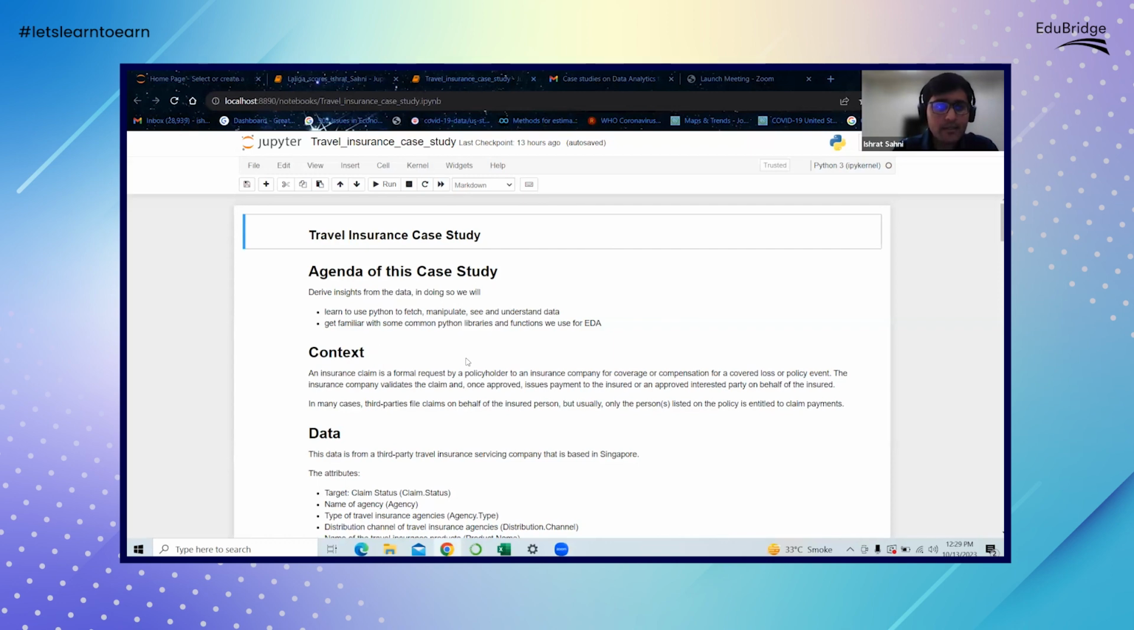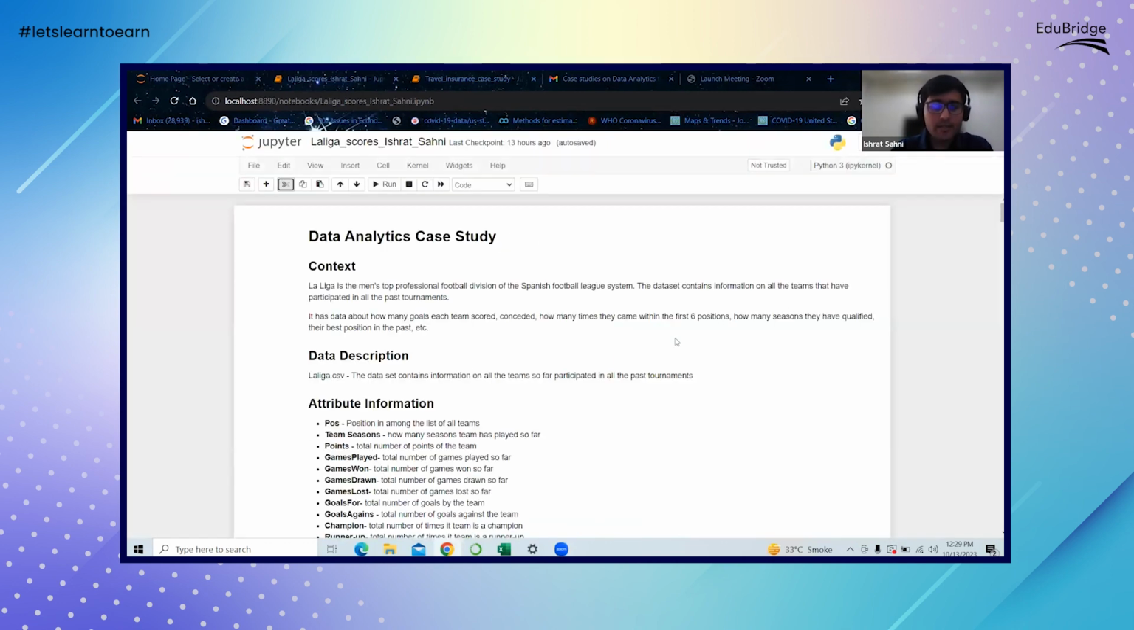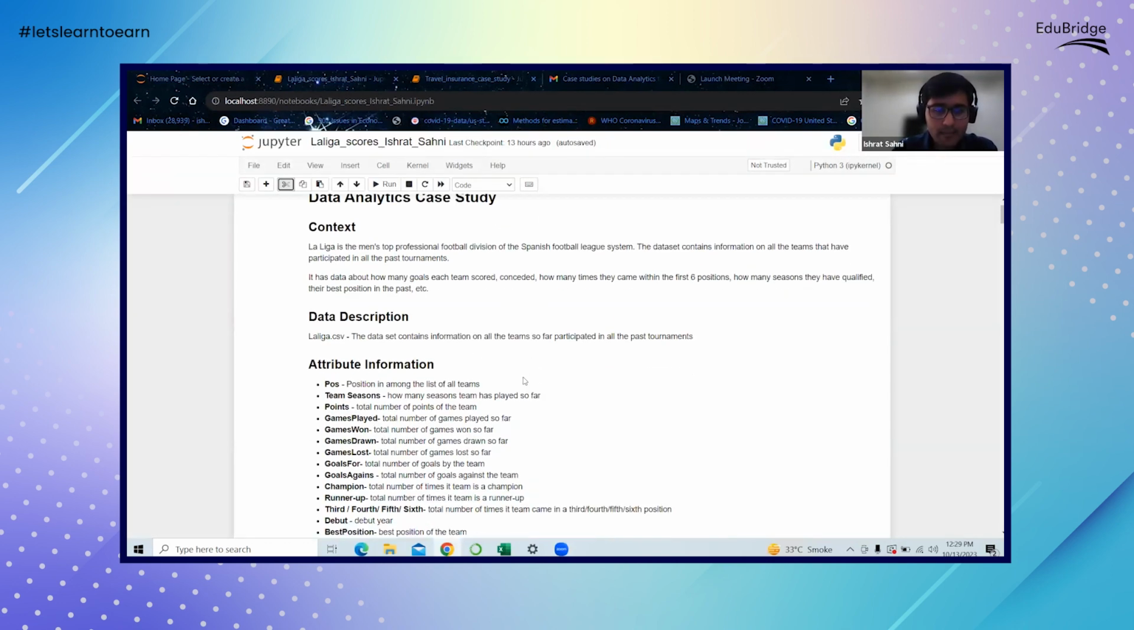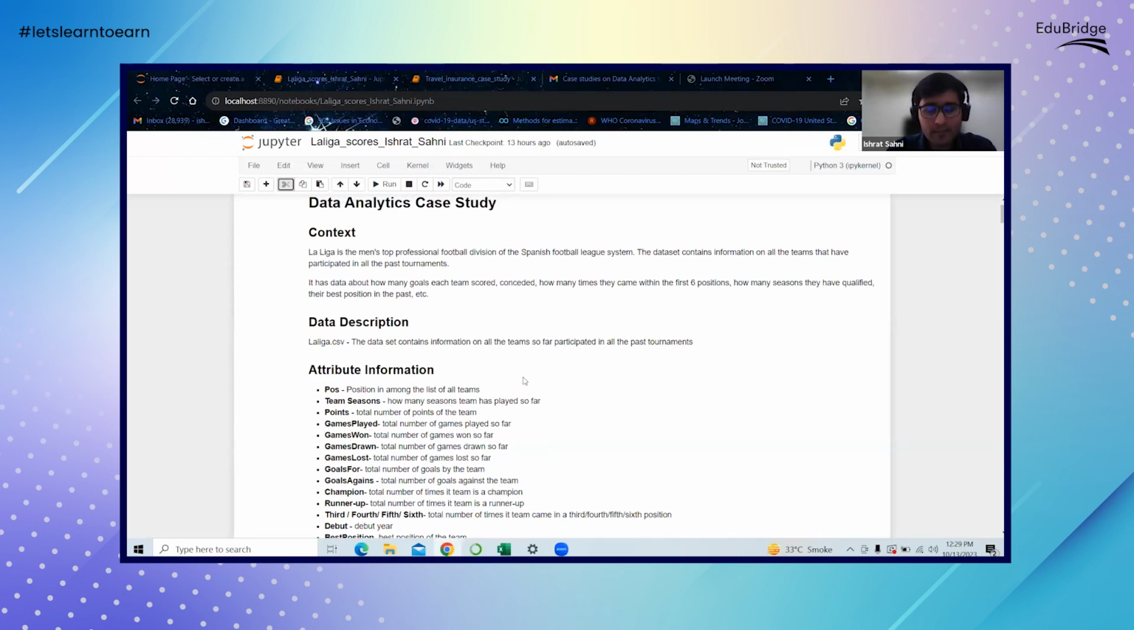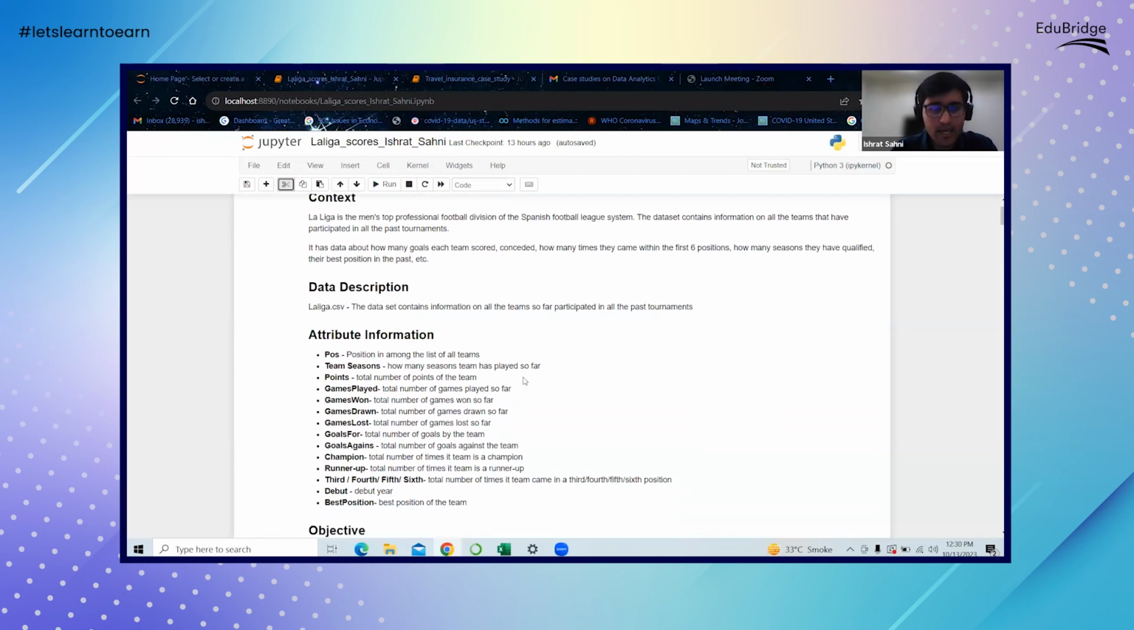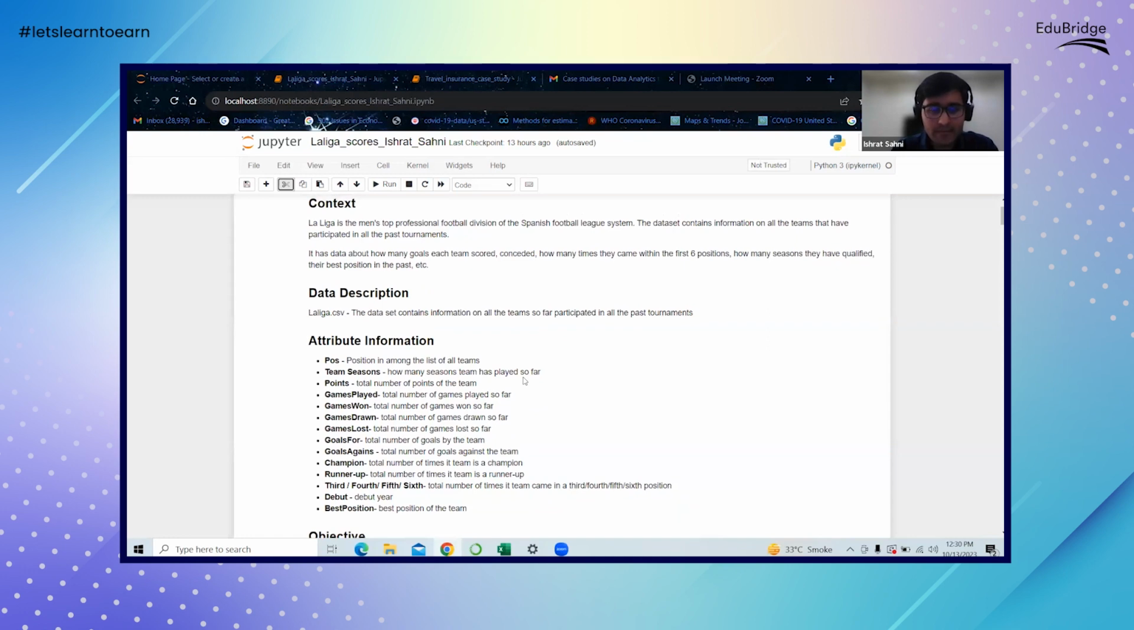So let me try to share my screen. Okay, so I'll just start with this first. This is an example of a football league. I'm taking an example of a football league. It's a Spanish football league, and it has various teams.